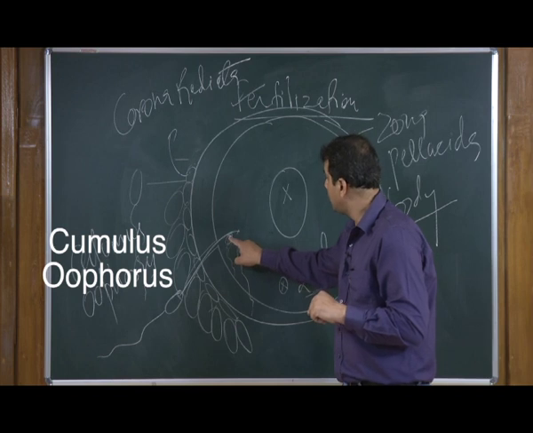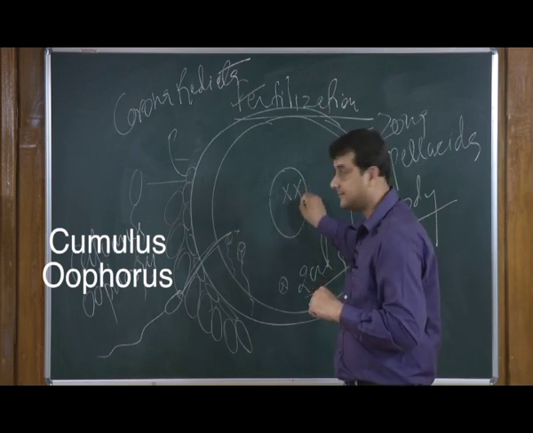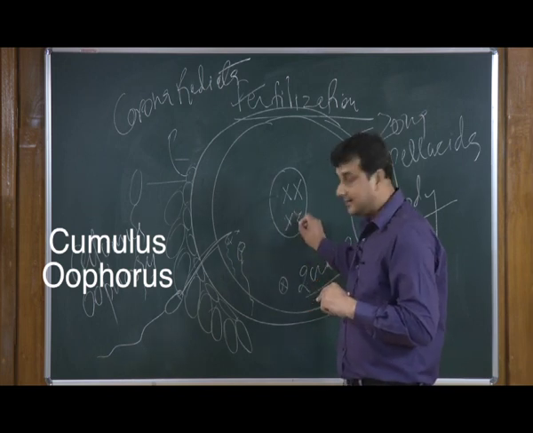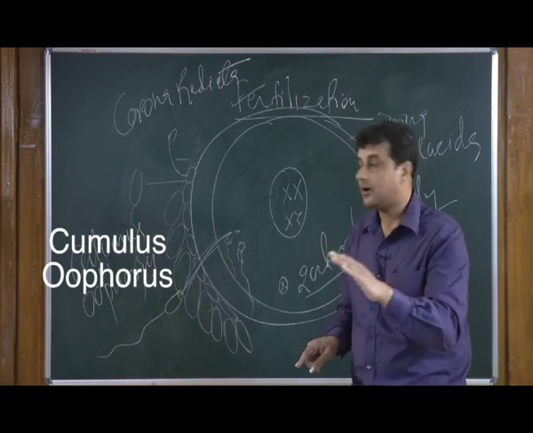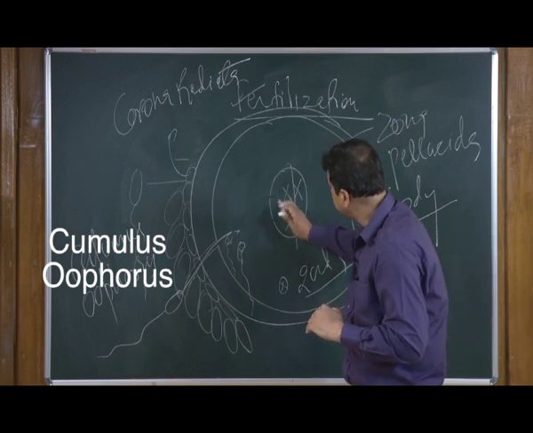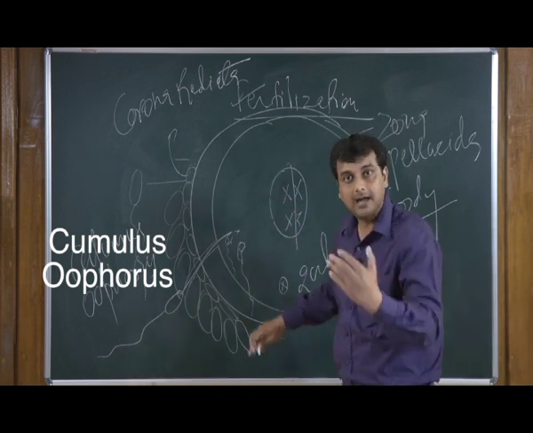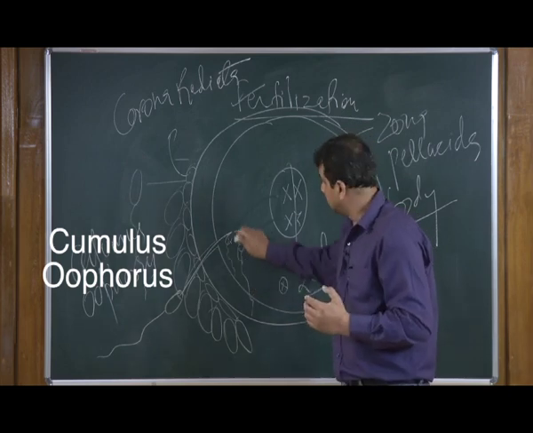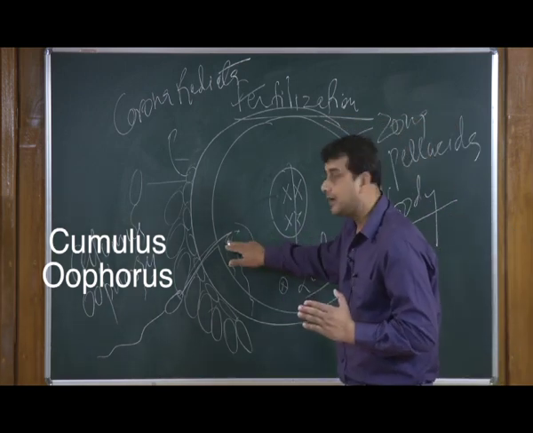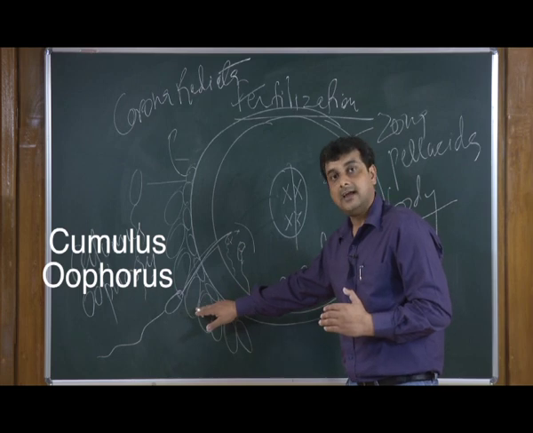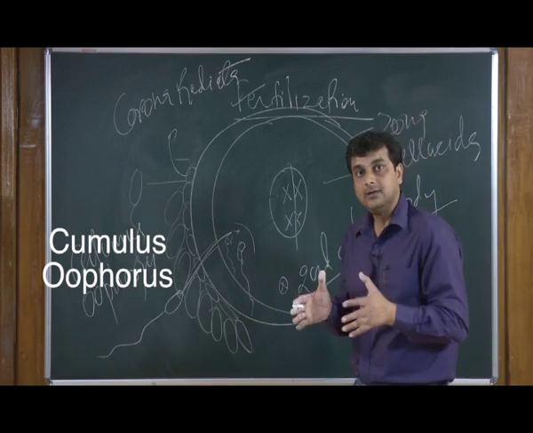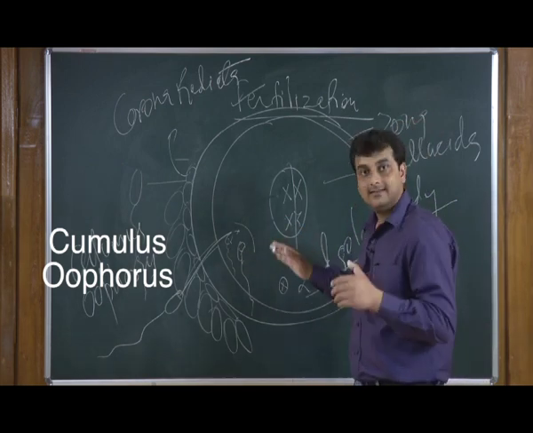So if X goes and fertilizes X, we will get XX. If Y goes and fertilizes X, we will get XY. So it is the male who defines the sex of the growing child in future. Because the female contributes only X, what is contributed by the male is either X or Y, and this will define the future sex of an individual. If an X type of gamete comes from the male side, there will be a female developing in the female uterus. If it is Y, it is a male.